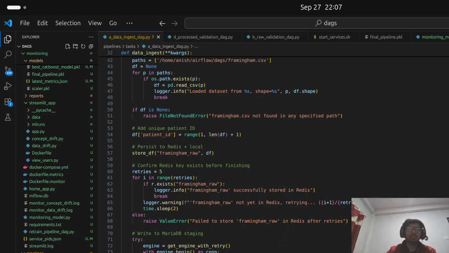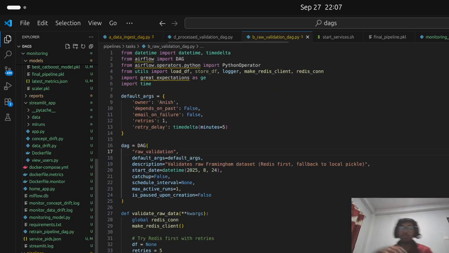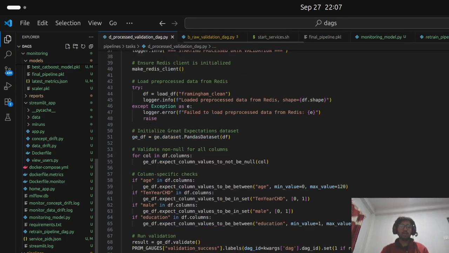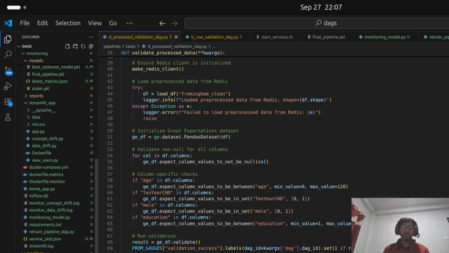And the raw validation task, where we need to check whether the data is validated or not. Then we need to pre-process it, like we need to clean it, as the data might have null values or outliers and so on. So we need to clean it. For that we need to pre-process it, and then final data validation, and so on.